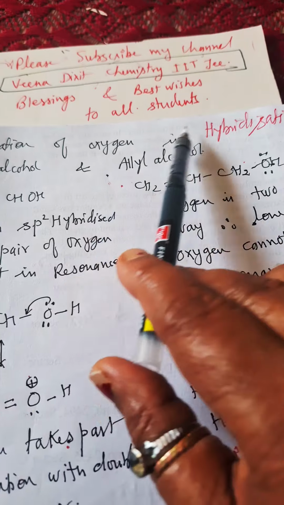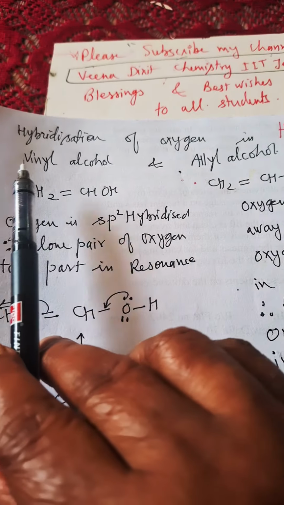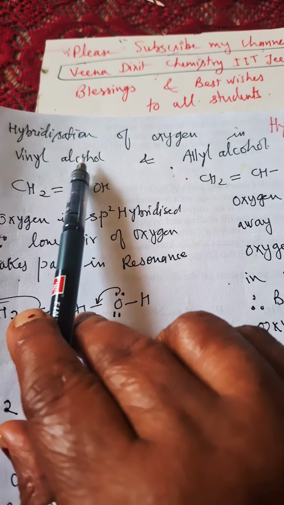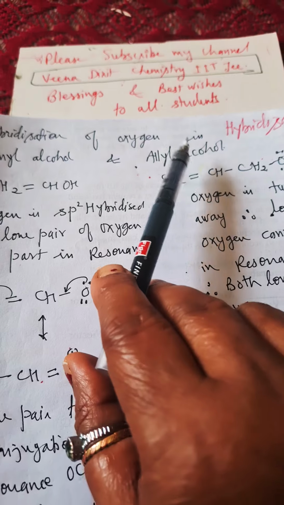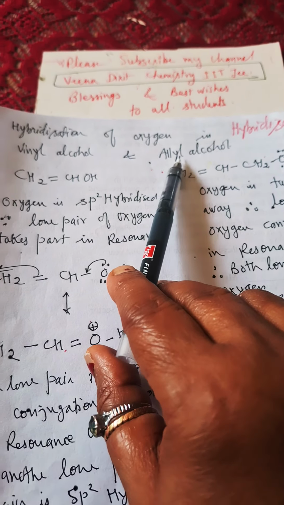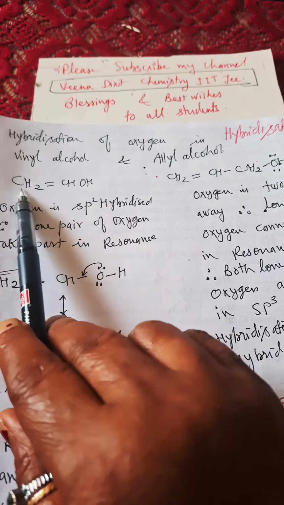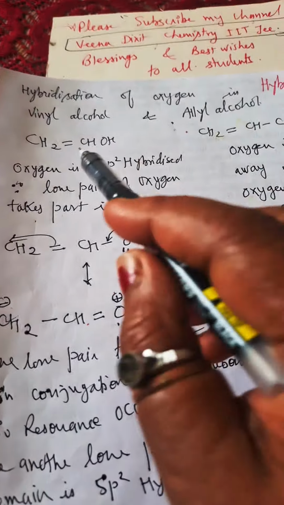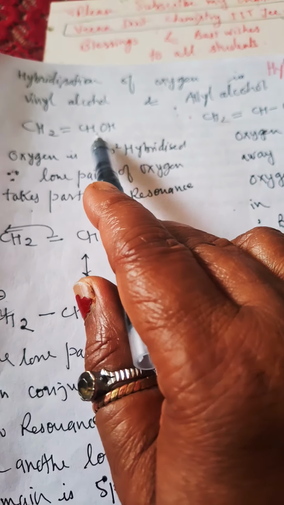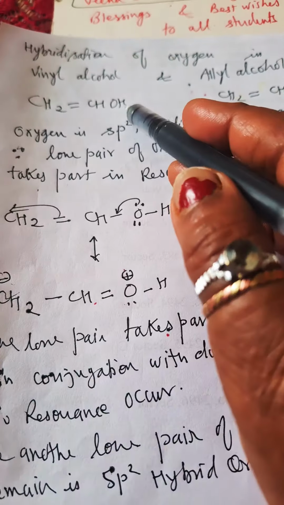Hybridization of oxygen we'll discuss over here. There are two cases. One is vinyl alcohol and the second one is allyl alcohol. In contradictory manner, we are looking at the oxygen hybridization, not of carbon. Okay, so see here, CH2 double bond CHOH. In this case, first we'll discuss this.